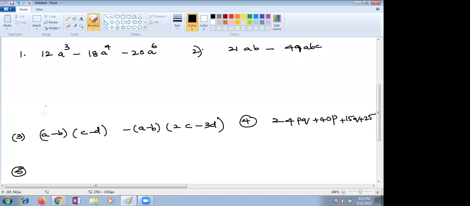Factorize the following. Simple things only I'm giving, children, but you have to think and give answers correctly. Once you give correct answers, I will leave you to do it. If you are not going to give correct answers, I can teach. Next, sixth bit, Manideep, are you there? 4m square n, 6m to the power 4 and n square minus 8m cube and n cube.